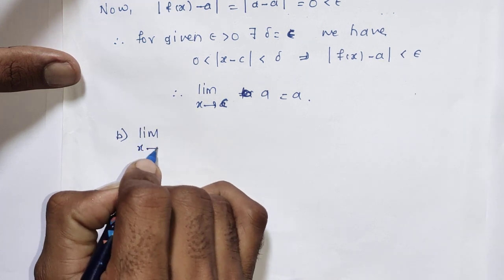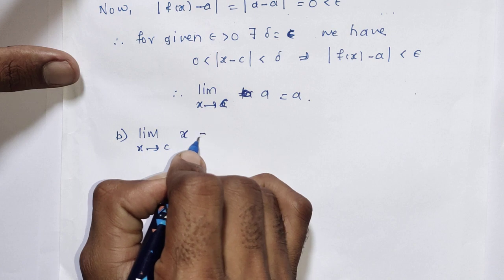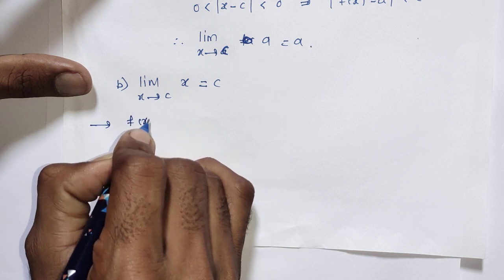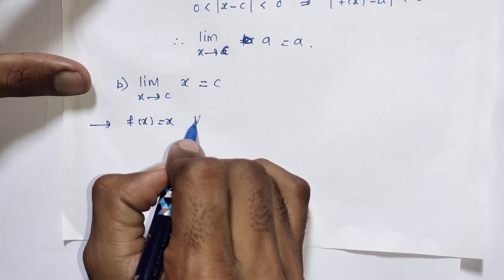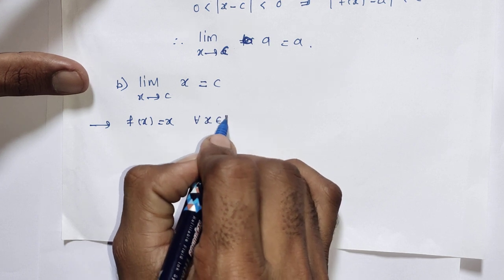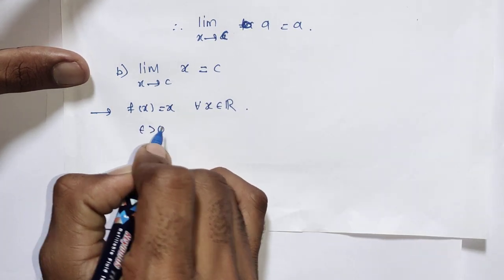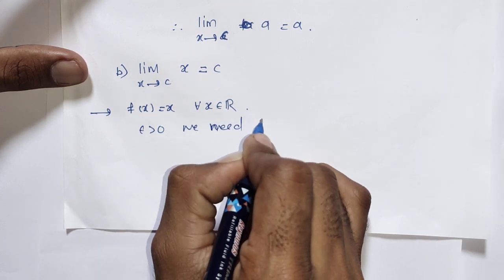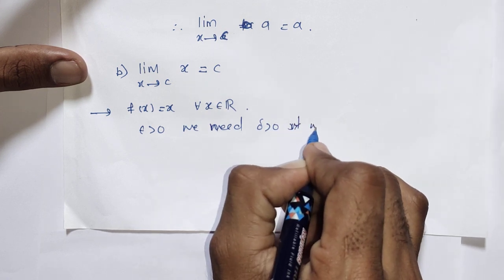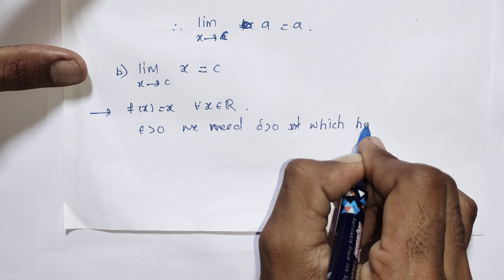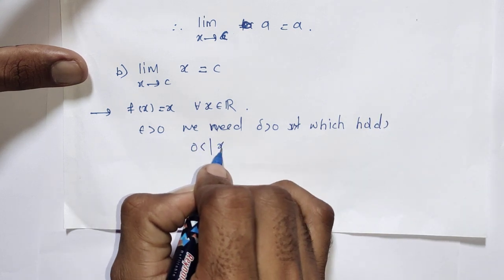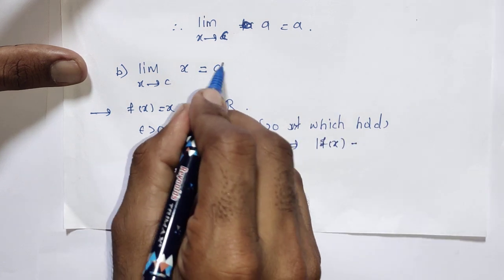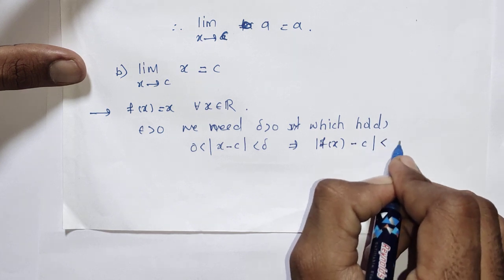Now similarly we can write the solution of the second example: limit as x tends to c of x is equal to c. Again here we have f of x equal to x for all x belonging to R. Now for given epsilon positive we need some delta positive which holds the inequality 0 less than mod x minus c less than delta implies mod f of x minus this limit c is less than epsilon.